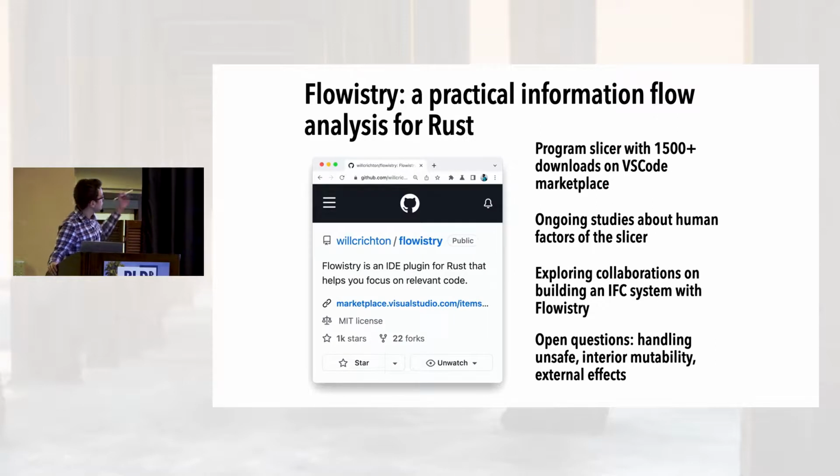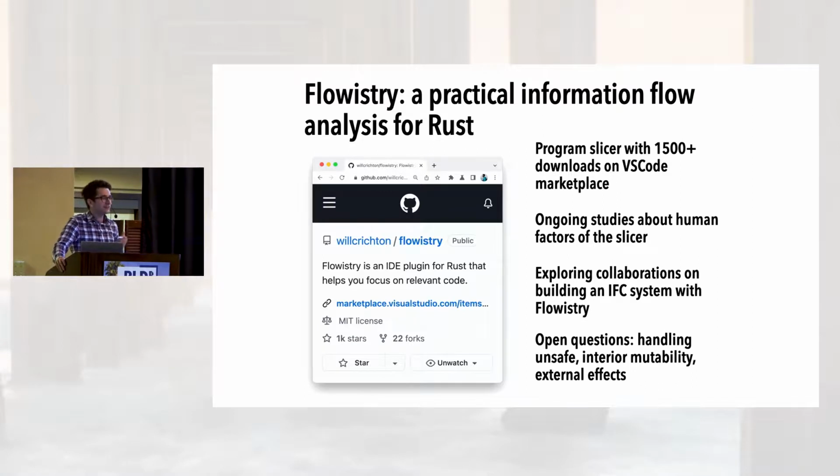And so in the end, we've built what I think is a fairly practical system for information flow analysis called Flowistry. As I showed in the beginning, we've used this analyzer to build a program slicer, which is in active use by a non-zero number of Rust developers. We have 1,500 downloads of the tool and 1,000 stars on GitHub. And I think there's a ton of exciting research directions here, no matter your interest.